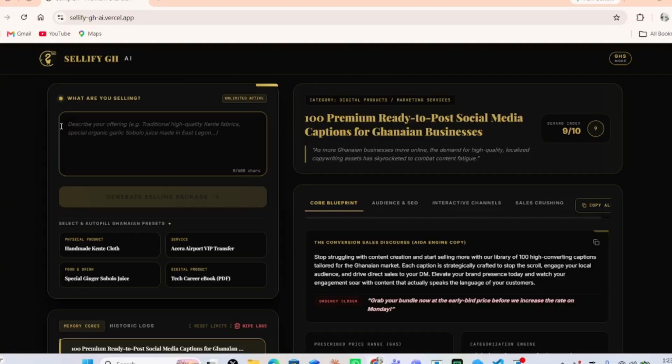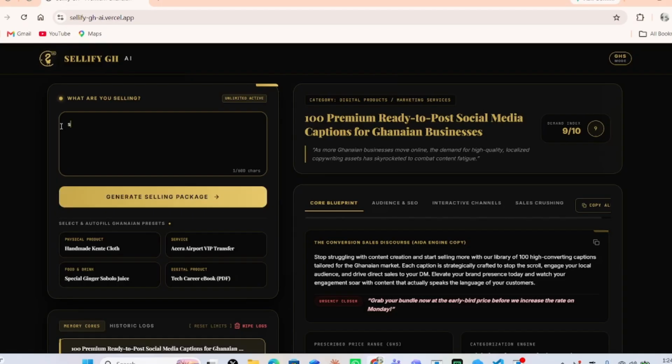And now here is what you can do to make money. Now I made my first 500 cedis using Sellify GH Ghana. Now let's show how you can use it to make money. Now we all know this is a social media caption for Ghanaian small business. Now let's type social media captions for Ghanaian small business.